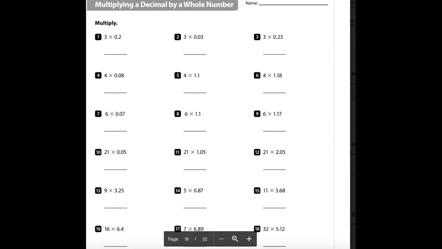Hi, fifth graders. It's Tuesday, April 14th, and our math lesson today is going to begin on page 18. If you had 16 and 17 in your assignment, we're going to skip that today. So go on to page 18, and we are going to be multiplying a decimal by a whole number.